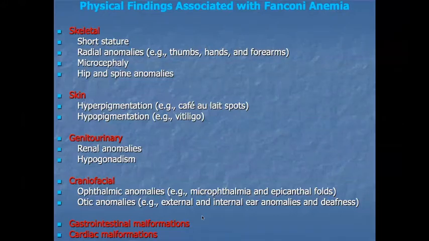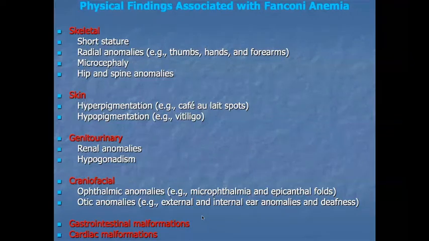Craniofacial abnormalities include ophthalmic anomalies, microophthalmia, epicanthal folds, and ear abnormalities like external and internal ear anomalies and deafness. Gastrointestinal anomalies and cardiac malformation are also present.